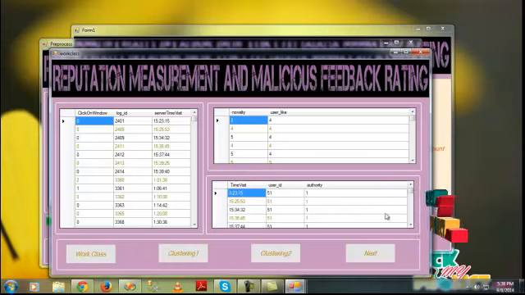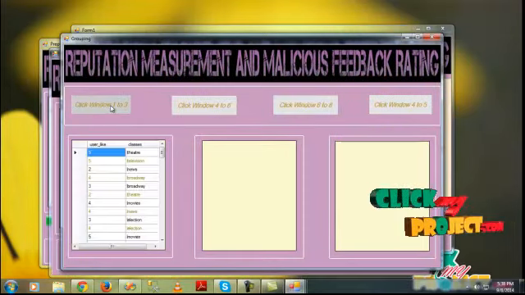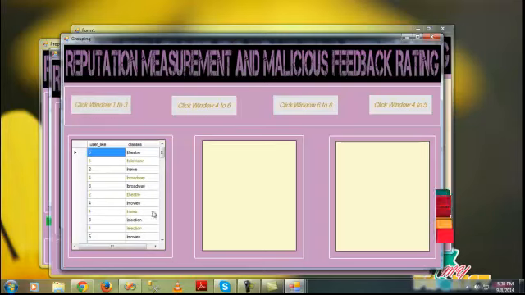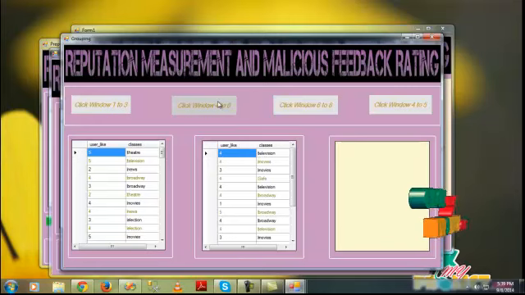are calculated in the database. Click on the next button. The click window 1 to 3, the user liking system and classes should be shown here. Click on the click window 4 to 6, the user liking process, classes, and how many links are connected in the user liking system. The database calculation is inserted here.